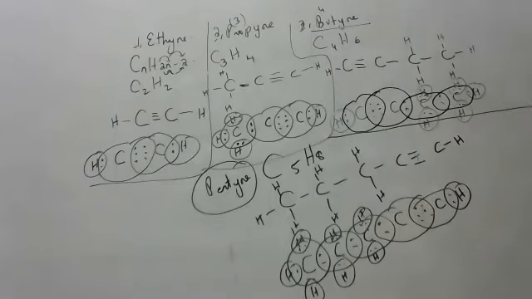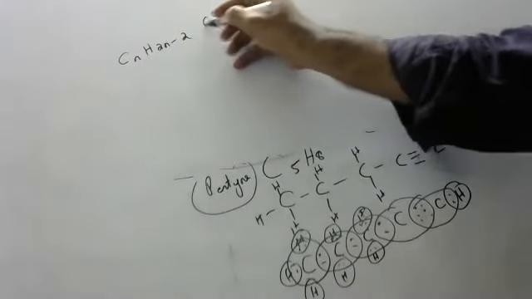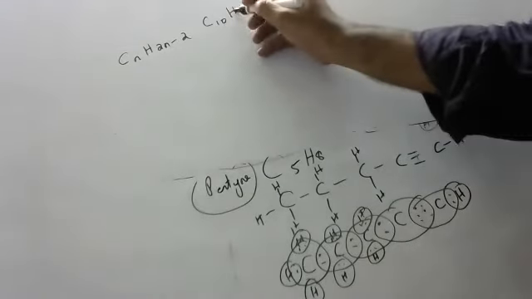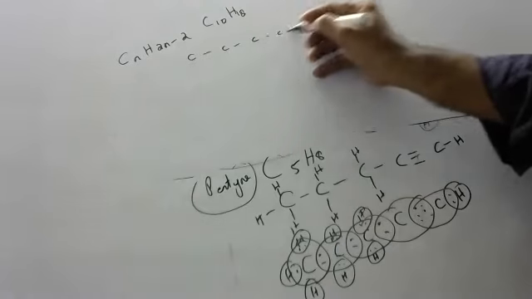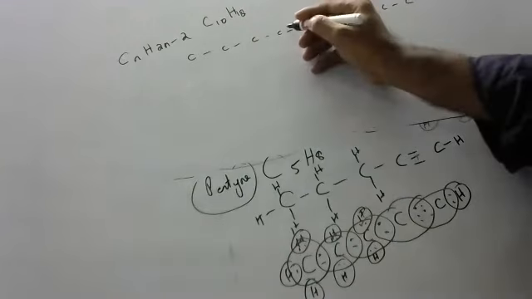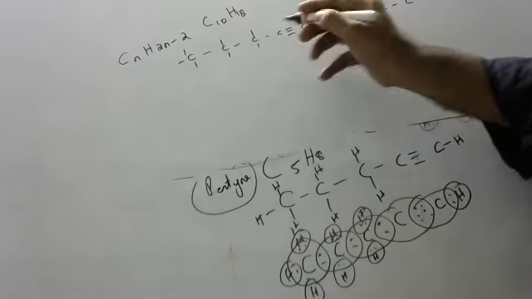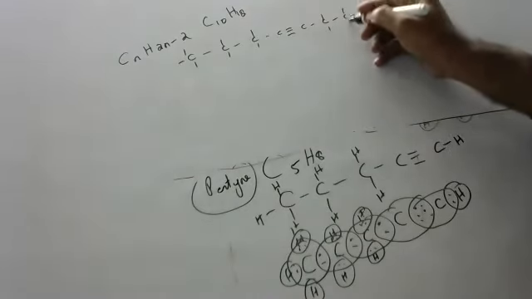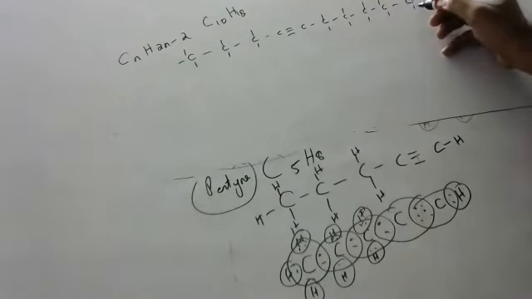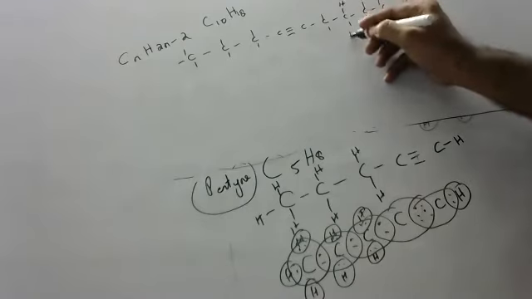Pentyne is done. Last, for your understanding, as usual, will be decyne, children. So what is the decyne formula? CnH2n minus 2, no, children. C10, 2 tens are 20, 20 minus 2 is 18. 1, 2, 3, 4, 5, 6, 7, 8, 9, 10. Triple bond your wish, children. I'll keep it here. 1 over, 3 more. 2 over, 2 more. 2 over, 2 more. 4 over, no more. 4 over, no more. 2 over, 2 more. 1 over, 3 more. 1, 2, 3, 4, 5, 6, 7, 8, 9, 10.